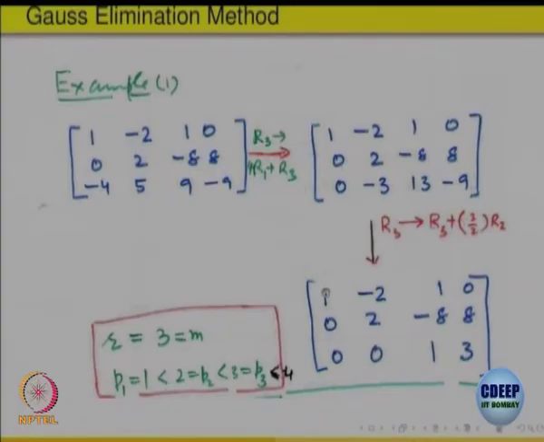What is the P1? The place where first non-zero entry is coming. So, this is P1, P1 is 1, right. What is P2? In the second non-zero row, the non-zero entry is coming at the column number 2. The value is 2, but the entry is at the column number 2. So, the P2 is equal to 2. What is P3? That is equal to 3. So, P3 equal to 3, which is less than 4 anyway, right. It is clear. So, this is in row echelon form.